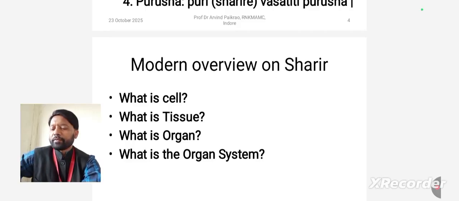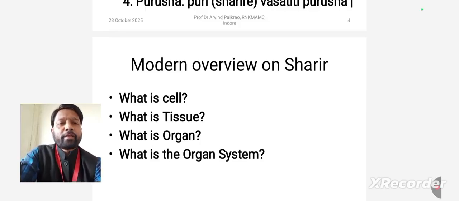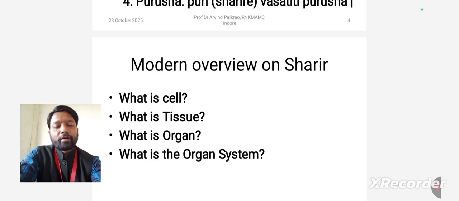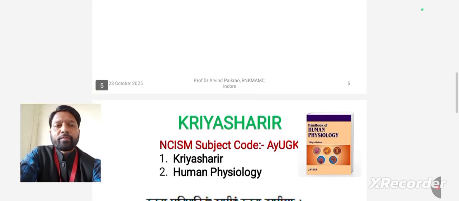And a group of organs work together for a unique function. For example, digestion has different organs: it starts from the mouth, esophagus, stomach, then small intestine, large intestine, and the anus. This is the digestive system. These organs work together for a unique function, digestion. In that way there are different organ systems. They work together and form the sharir, that is the living organism.